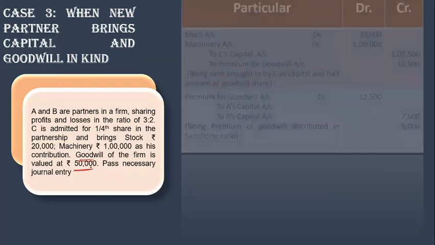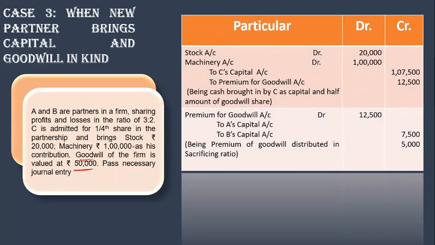Now coming to what he brought, stock and machinery, so both the assets are to be debited. This total amount is 1,20,000. Fine. The goodwill amount says 50,000 is the total goodwill. Since 1,20,000 includes capital as well as goodwill, my first step will be to find out C's share in goodwill.